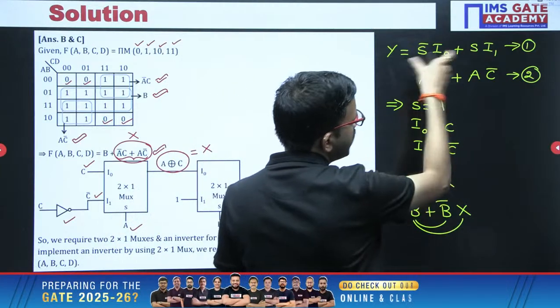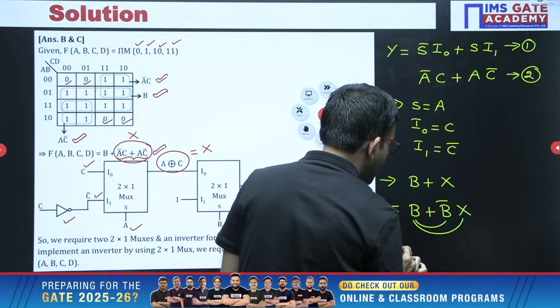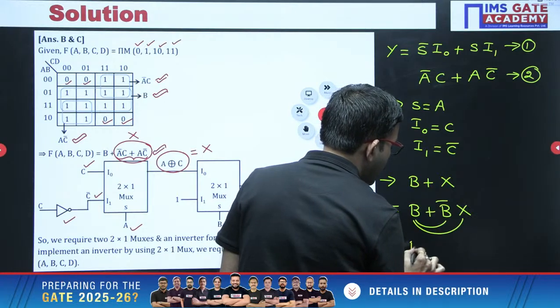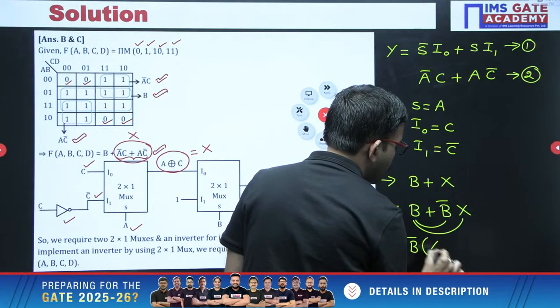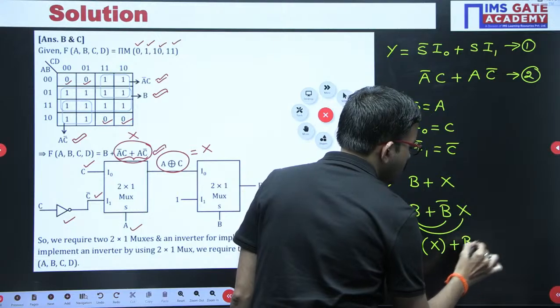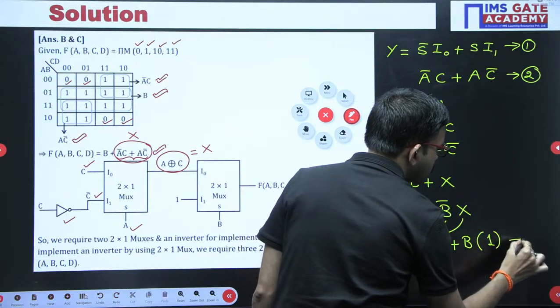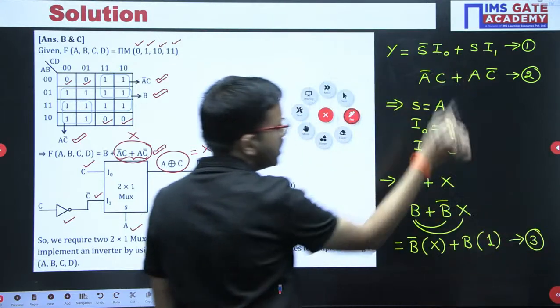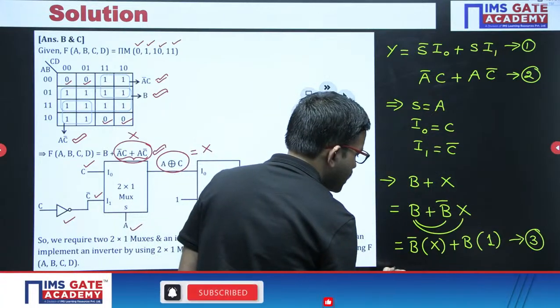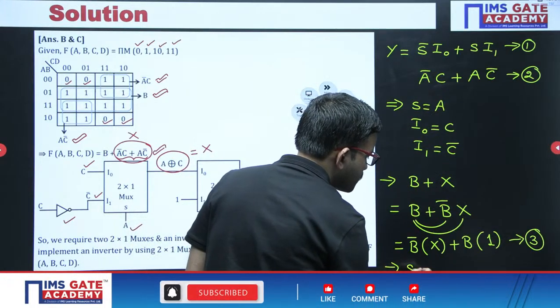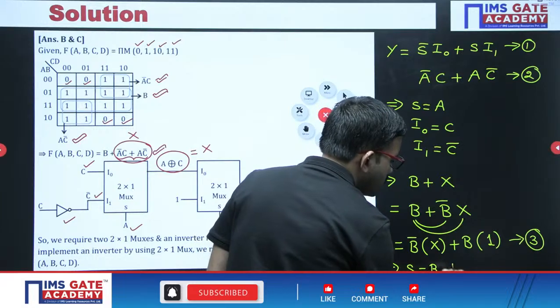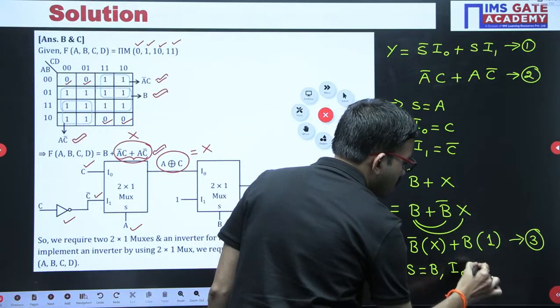After this, in order to compare this one, I am writing it as B bar into X plus B into 1. Now you can easily compare equation 1 and 3. So in this case, selection line is B, I naught equal to X, I1 equal to 1.